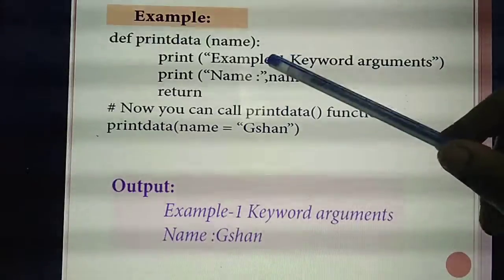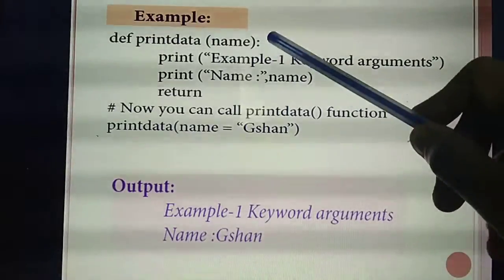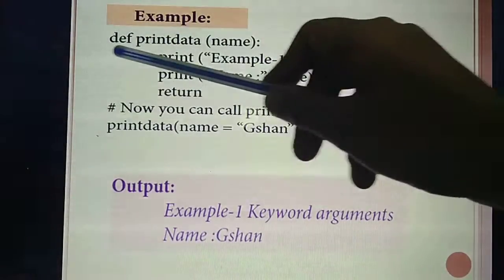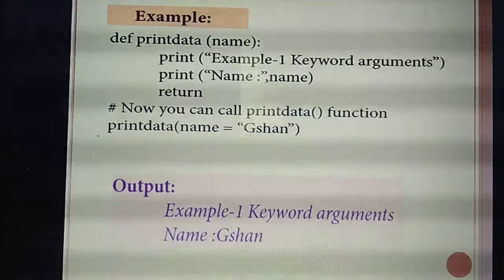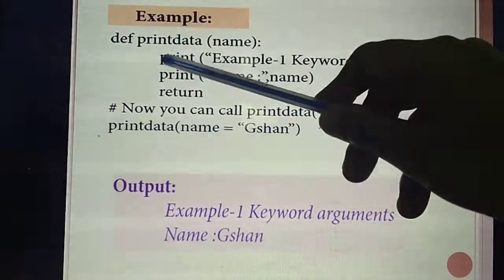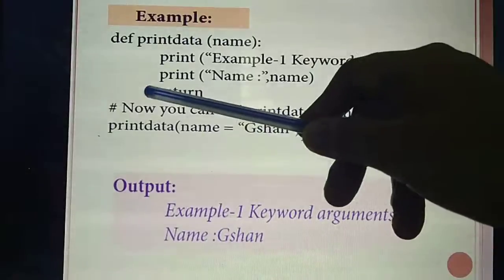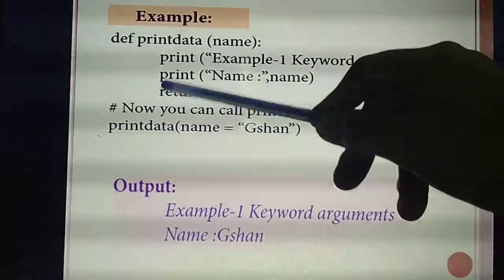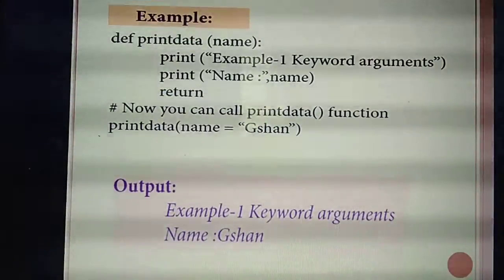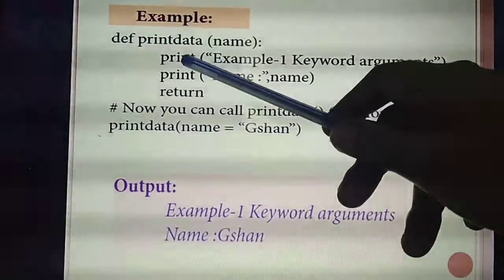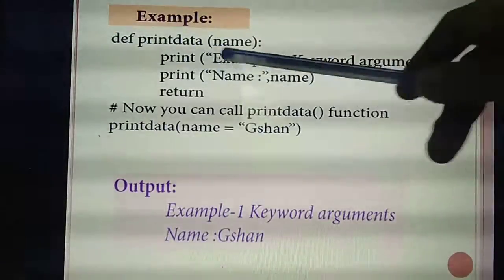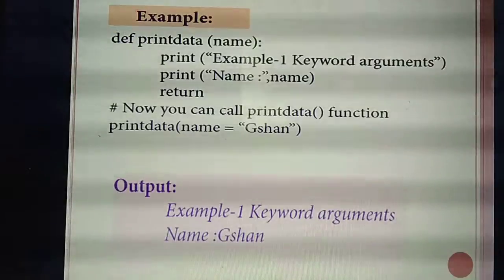So always listen. You have studied after the function definition you should leave how many spaces? 4 spaces. So listen. They have given that all the lines need to be written inside the function with the same space. See the line arrangements are in the same order. So listen, inside this function you are giving print. You are giving simply one statement. Example on keyword arguments.